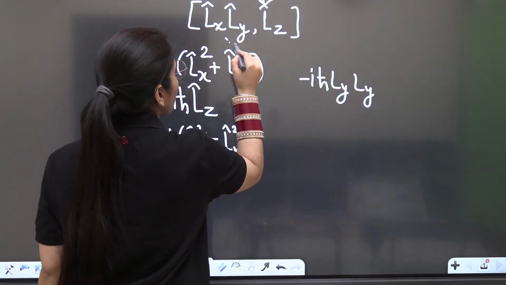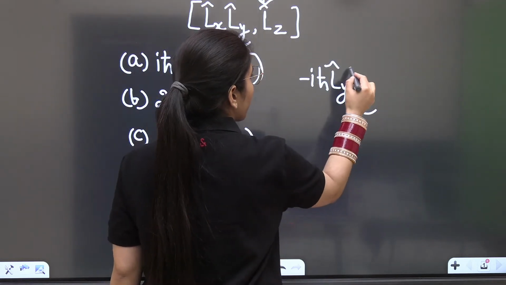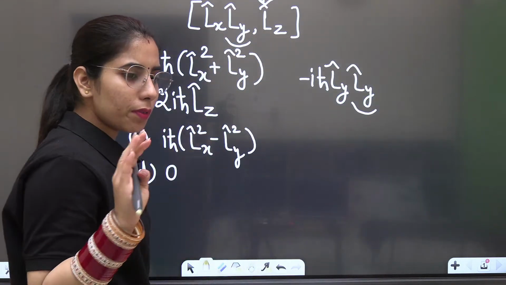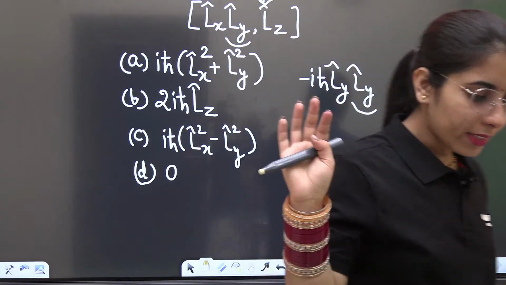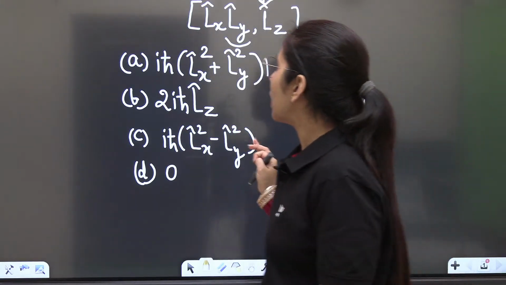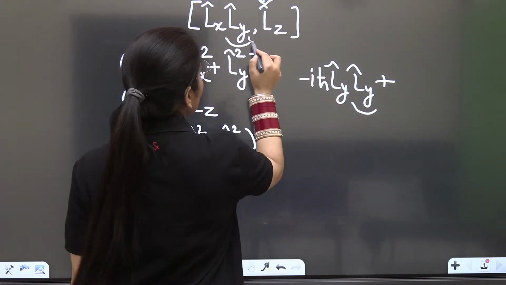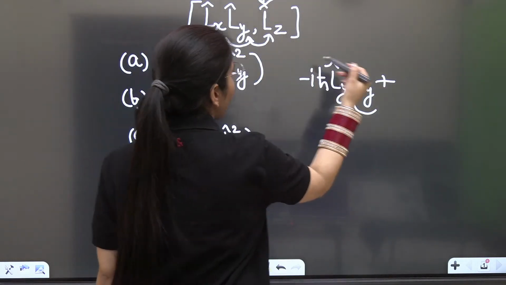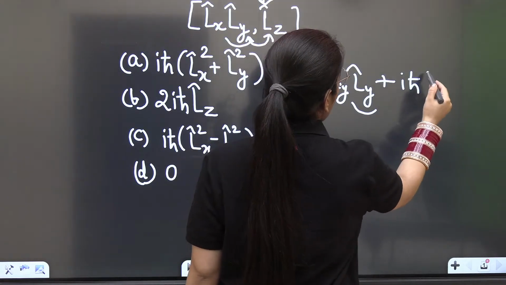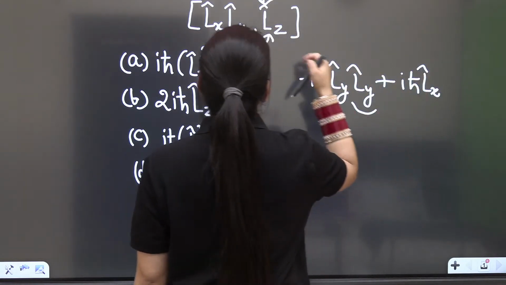This right hand side one, you are just going to note it down here at this place. Whatever will be the position, right or left, write them at the same place. Then plus sign. Next, this combination, will it give you something? Y with z, yes, iota h cut Lx. Okay, Lx with Lx.